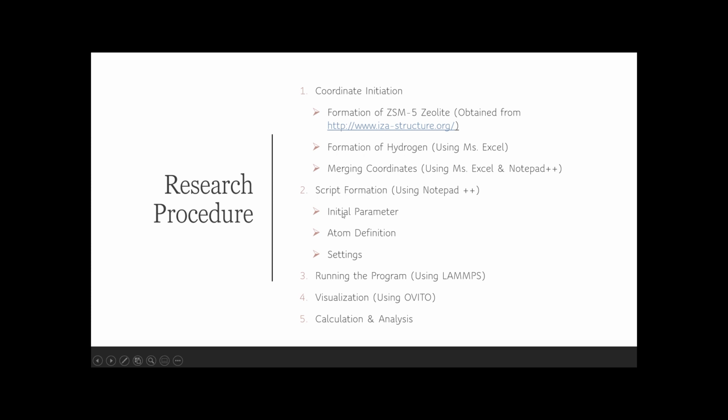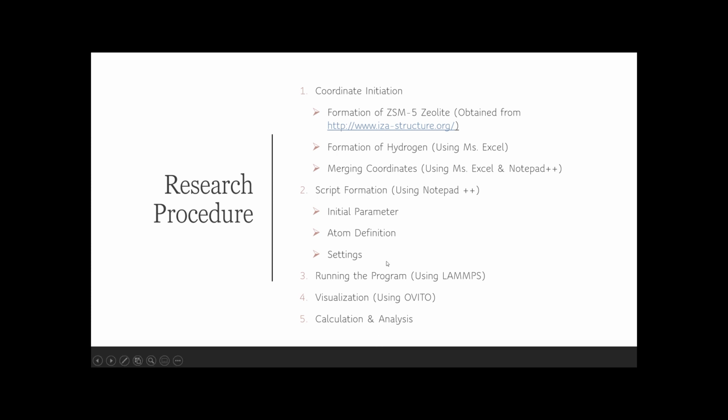Next, script formation, where we set initial parameters such as dimension, unit, volume, and boundary. Then there's atom definition, which defines the kind of atoms. In this case, it defines hydrogen, silicon, and oxygen atoms. And settings, where we set volume, pressure, and temperature.